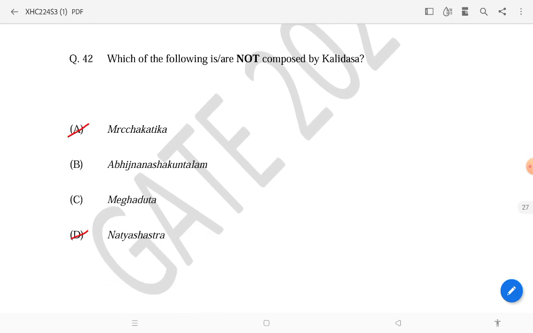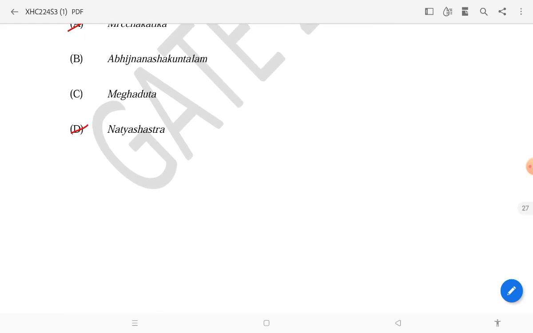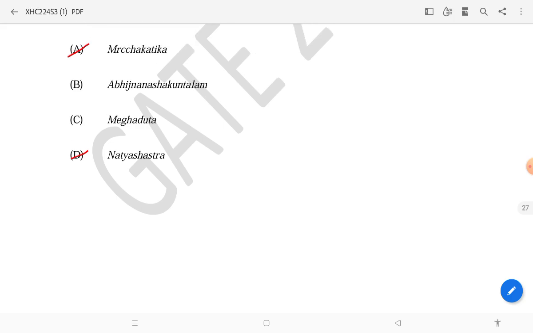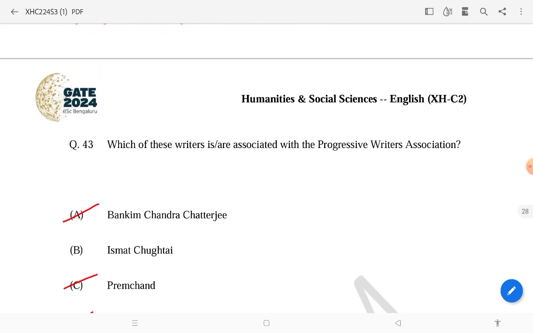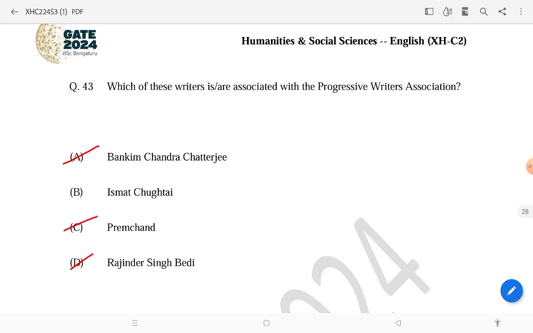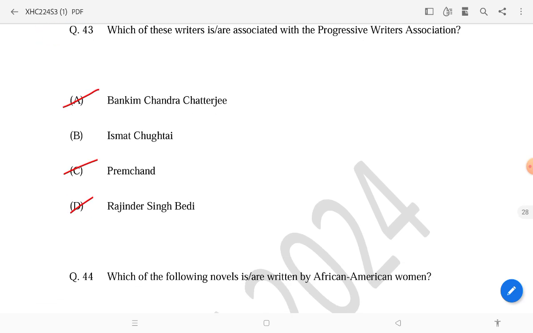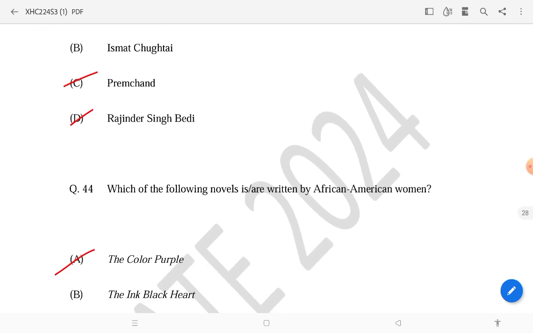Then which is not composed by Kalidasa? This is also an easy question. Natyashastra and Mrichchhakatika was not composed by Kalidasa. Abhijnanashakuntalam and Meghaduta, you know that were written by Kalidasa. Then which of these writers are associated with the Progressive Writers Association? And the answer will be Bankim Chandra Chatterjee, Premchand, and Rajendra Singh Bedi.